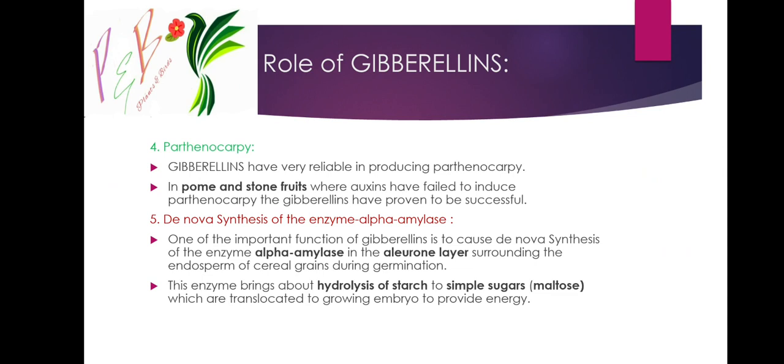Next, parthenocarpy. Here gibberellins are very reliable in producing parthenocarpy in pome and stone fruits. This is very important. Where auxin has failed to induce parthenocarpy, the gibberellins have proven to be successful.